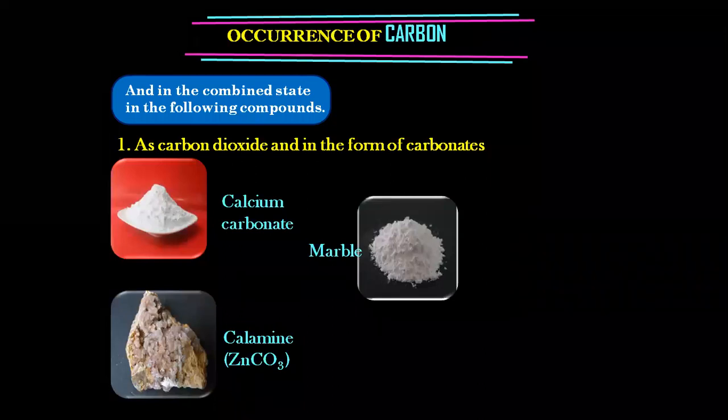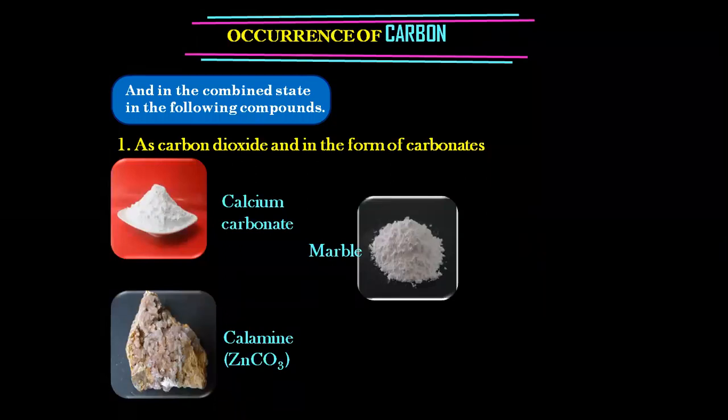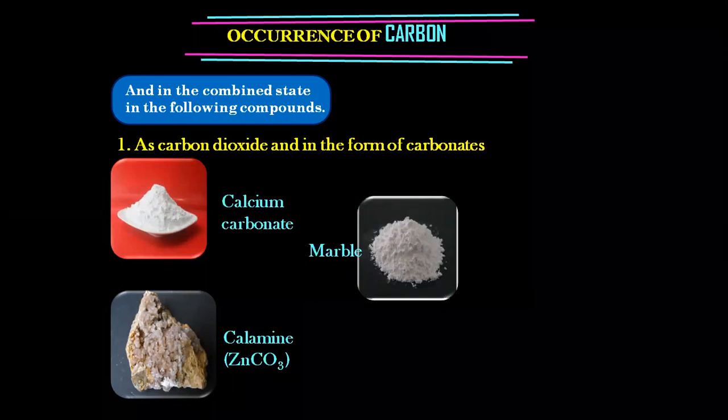Okay, repeat. Come on. Let everybody know you're sitting for the chemistry class. Shout as loud as you can: as carbon dioxide in the form of carbonates. If we ask you to repeat it in the class, do repetition. Do you know the intensity with which you have to shout when we are doing repetition?